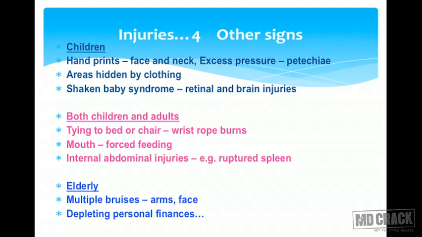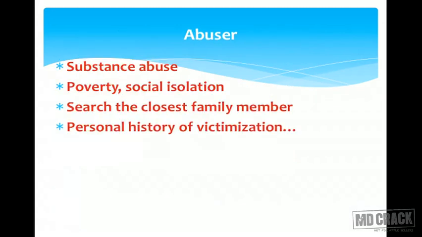In both children and adults, you can find injuries due to tying to a bed or chair. So you might have wrist rope burns or wrist rope injuries. In the mouth, you might find injuries due to forced feeding, and you might get internal abdominal injuries in the form of a ruptured spleen. In the elderly, the common things which are observed are multiple bruises on the face and on the arms, and depleting the personal finances of the elderly is another way to abuse an elderly person.